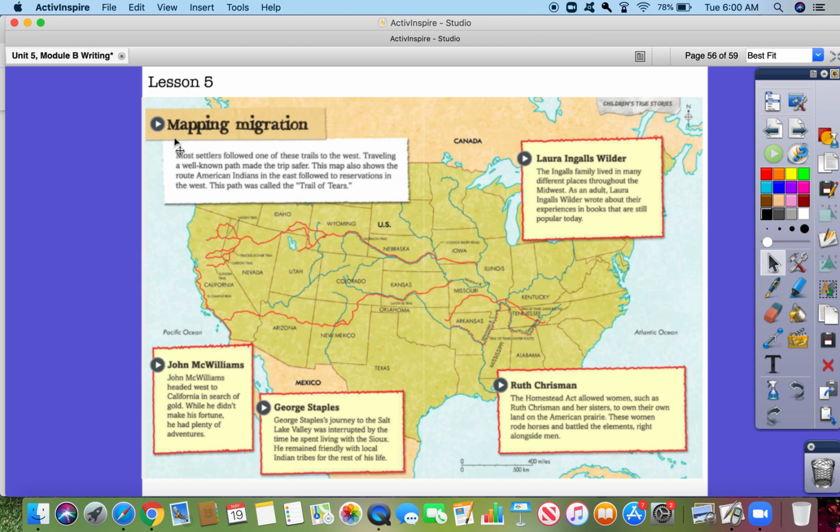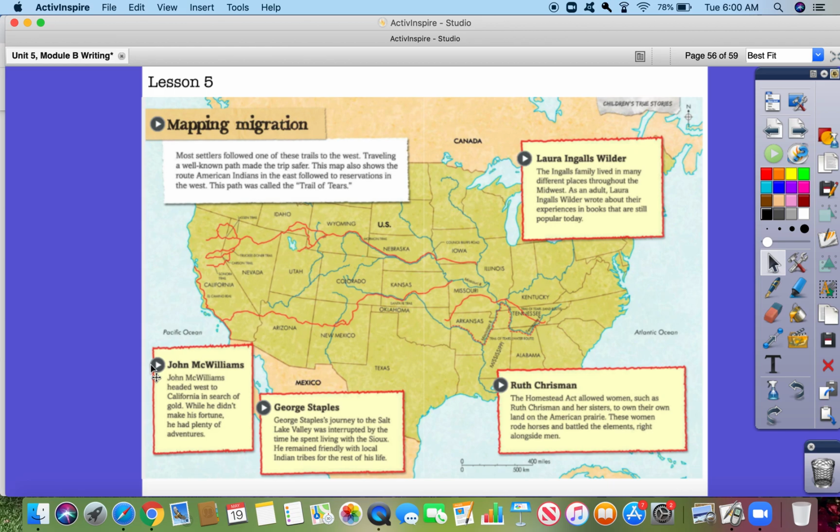So this is mapping migration. Most settlers followed one of these trails to the west. Traveling a well-known path made the trip safer. This map also shows the route American Indians in the east followed to the reservations in the west. This path was called the Trail of Tears.